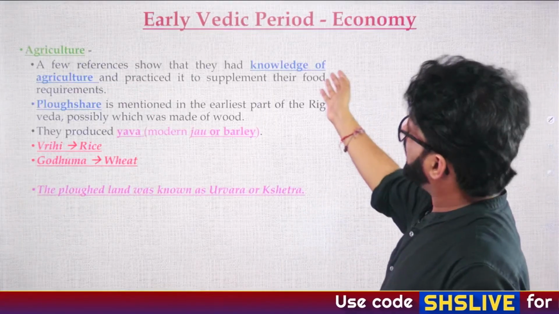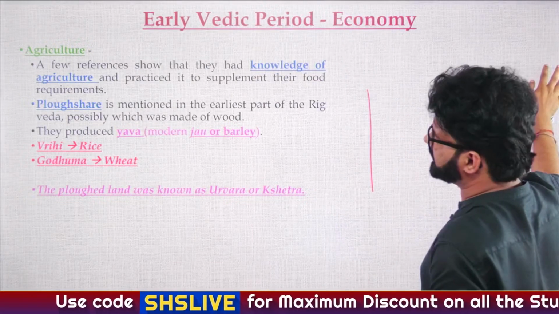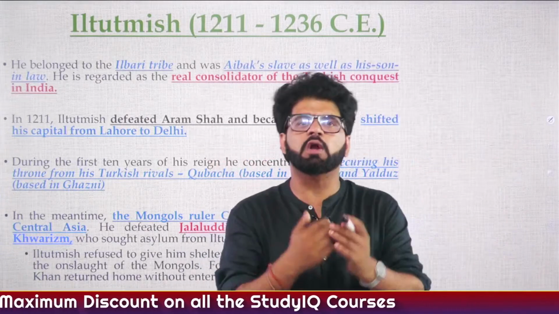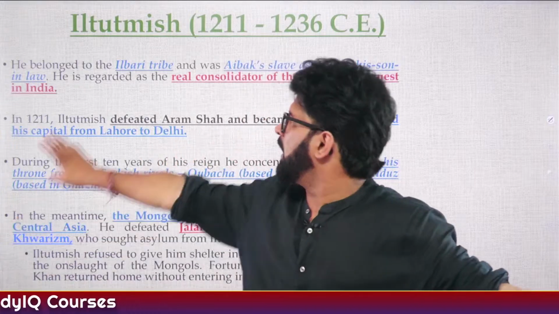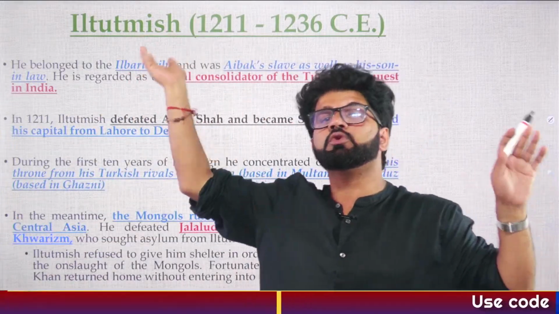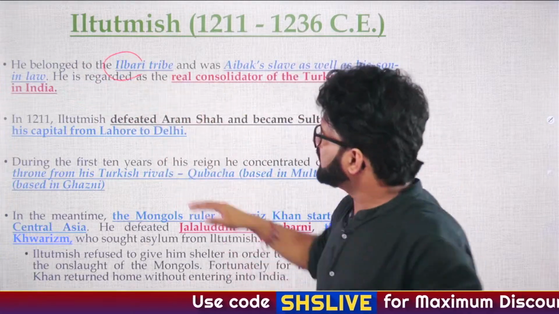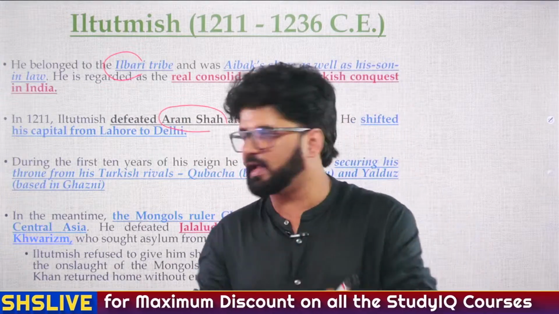Okay, and again, for the early Vedic period economy, you can go to the Vedic period lecture and read these things which are written here. So let's come back to the Delhi Sultanate. We are talking about the slave dynasty, the Mamluk dynasty, their first ruler Qutbuddin Aibak, and now we'll talk about the real founder Iltutmish, who was the slave of Qutbuddin Aibak. He belonged to which tribe? The Ilbari tribe. And then he defeated Aram Shah, who was supposed to be the son of Qutbuddin Aibak, as we have discussed.